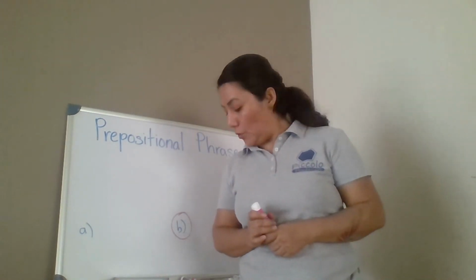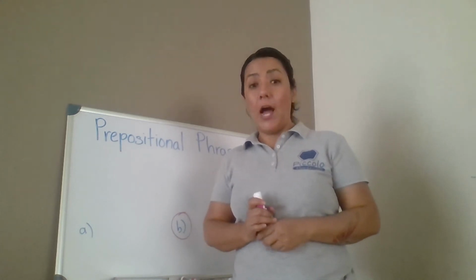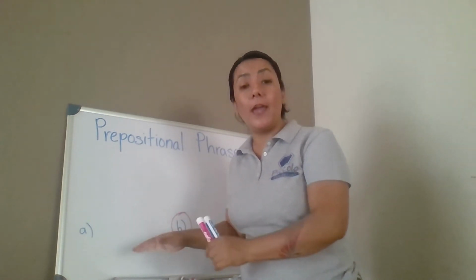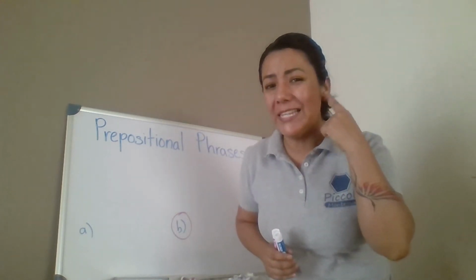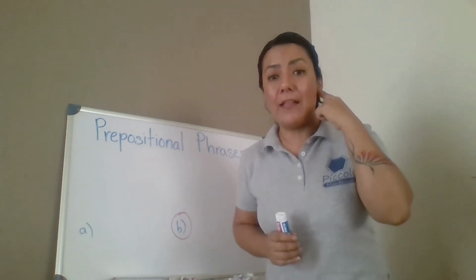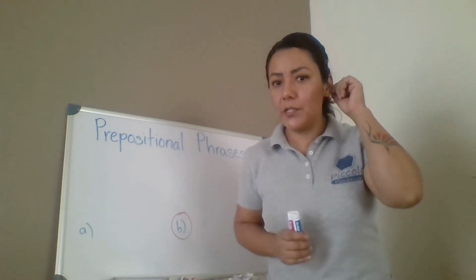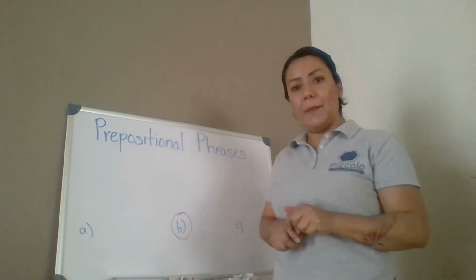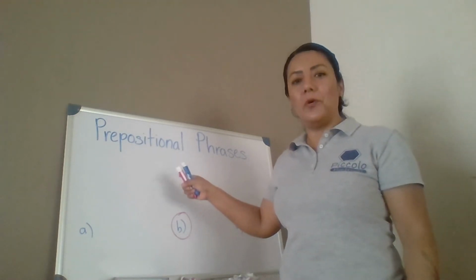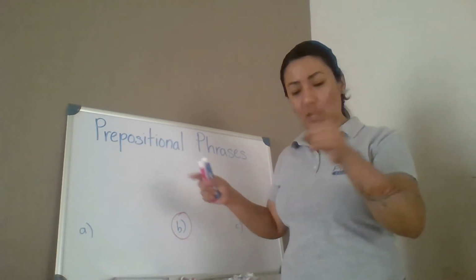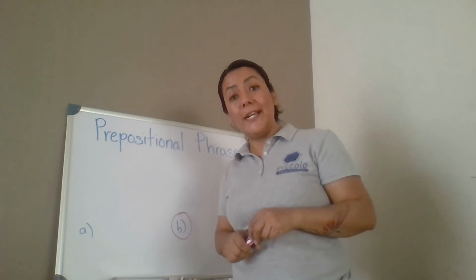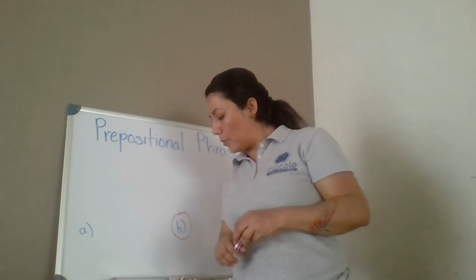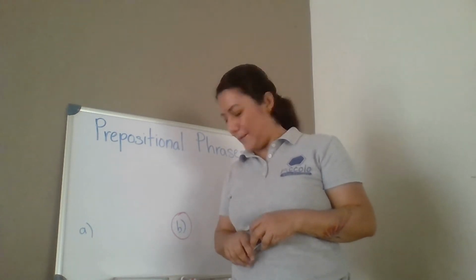For number 2, 3, 4, and 5, I'm not going to show you the sentence and I'm not going to show you my page. I need you to listen to what I'm saying and follow the instructions. This is a listening comprehension activity. Okay? I'm going to help you, but I'm not showing you the answers. Here we go. Number 2, read it. People say you can find leprechauns in the forest.